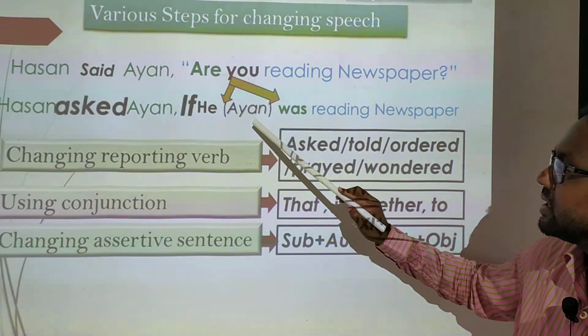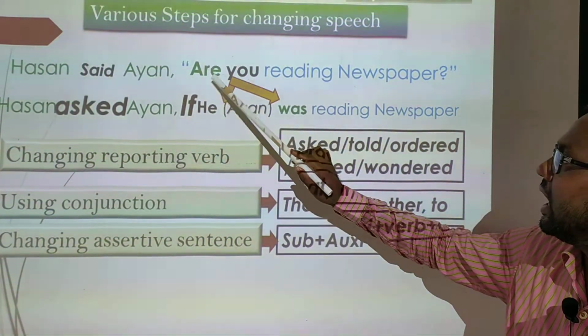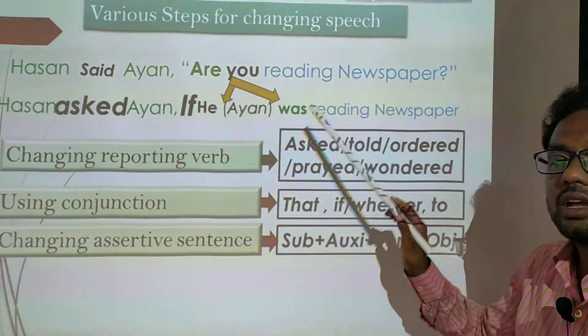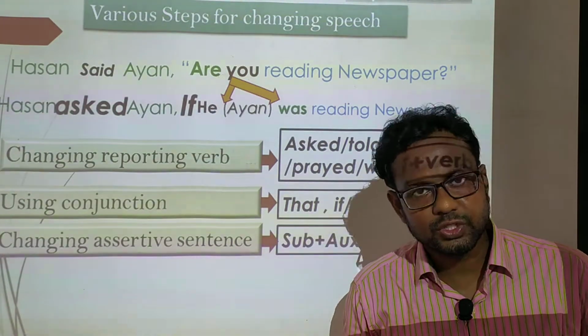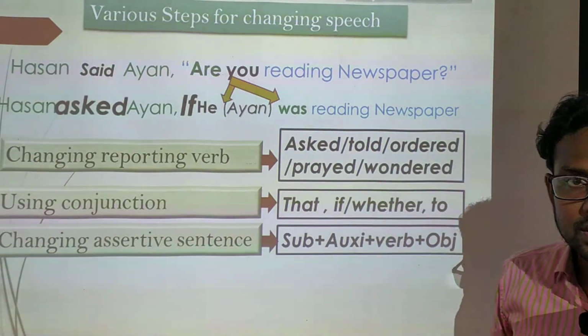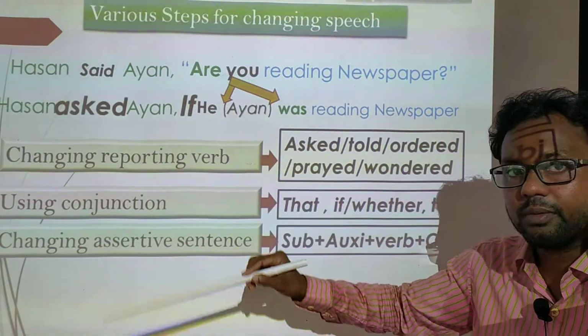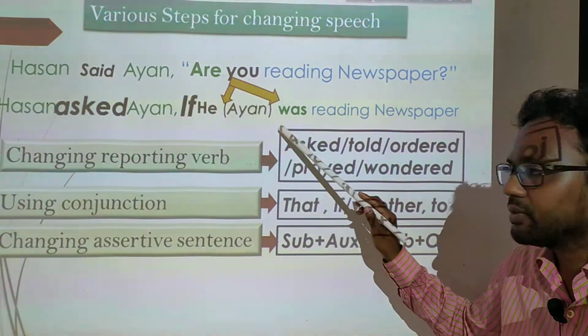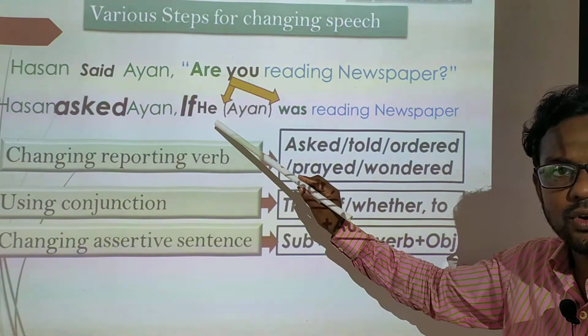In the direct speech, we find "Are you reading newspaper?", and in direct speech the sentence is interrogative. But now at the time of narrating, the sentence is changed into assertive and the structure is followed here.